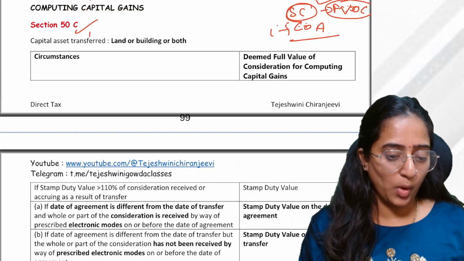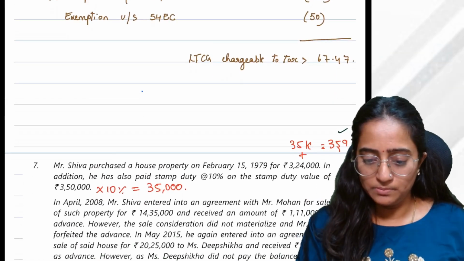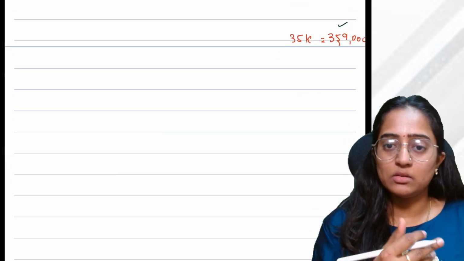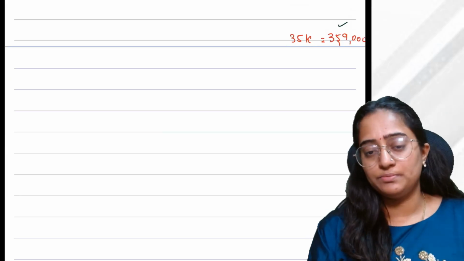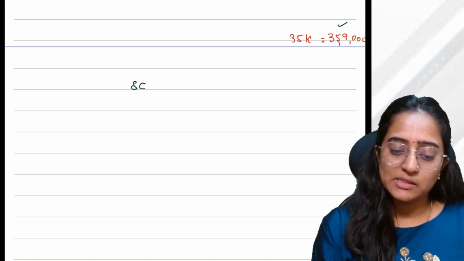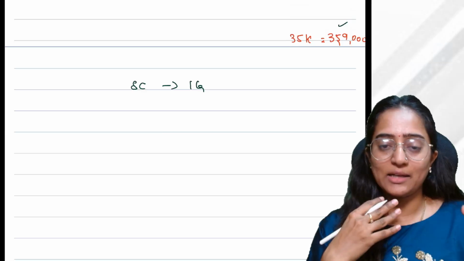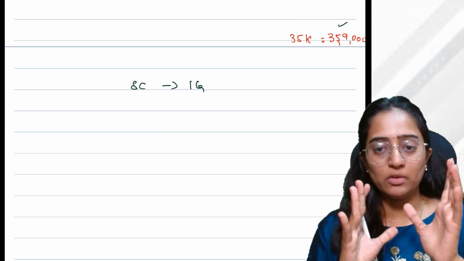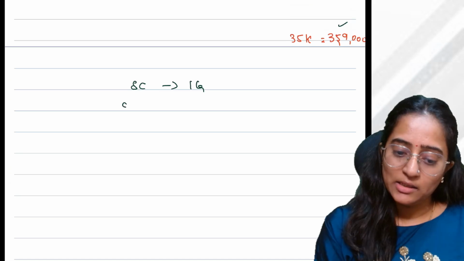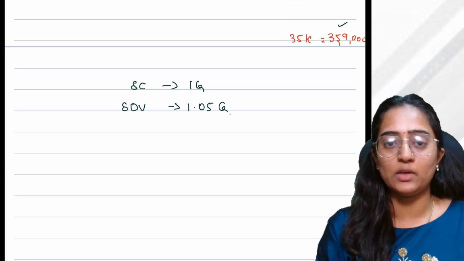Now you have purchased a property. Let's consider you have purchased some property, and suppose you are buying or selling. Let's speak in the sales terms. You are selling a property. Sale consideration for you is 1 crore. Now you and me both have decided that we are going to sell the property and we are going to buy the property at 1 crore. As on the date of sale, the stamp duty value was 1.05 crores. That is 1 crore 5 lakh it was.